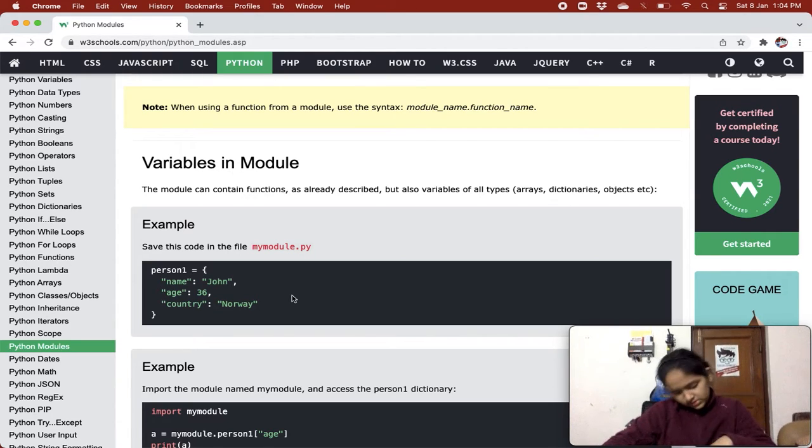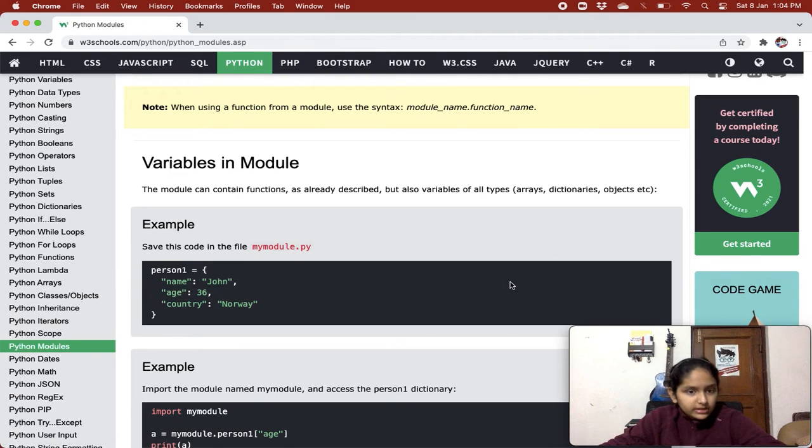So we know that in a module we can give a function, right? But not only that, you can also give variables of any type, like a dictionary, a string, a set, a boolean, right? This is an example where in the module we are making a dictionary variable. The key name is name and the value is John. The key name is age, and the value is 36.